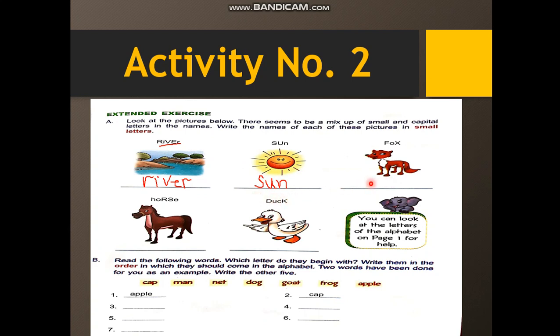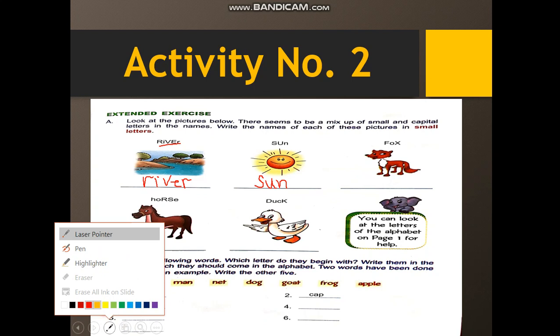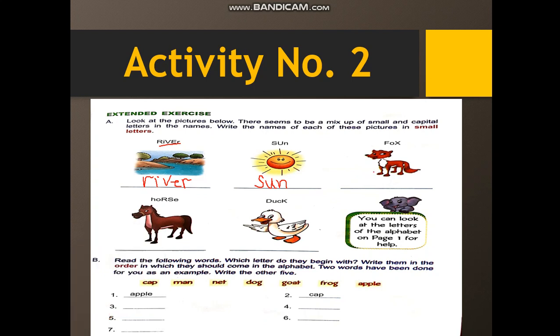Now fox is an animal. You will write it with small letters like f, o and small x.